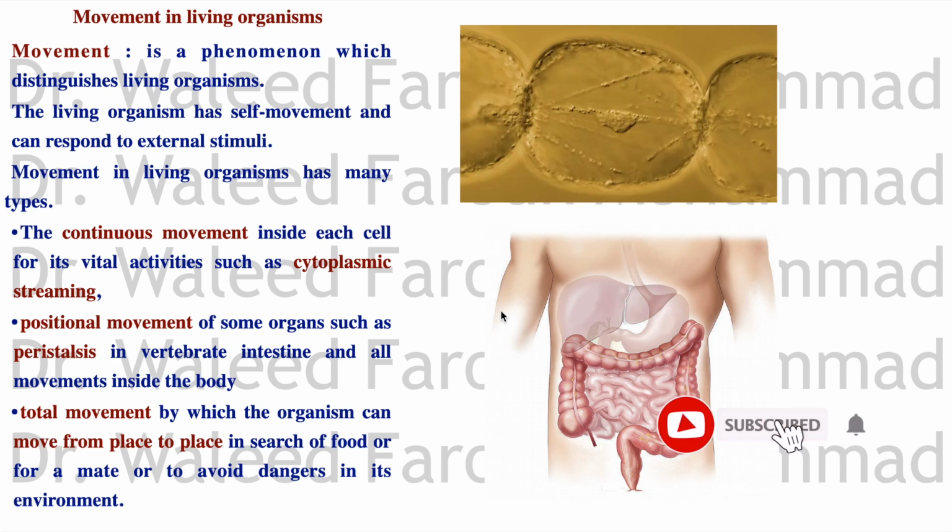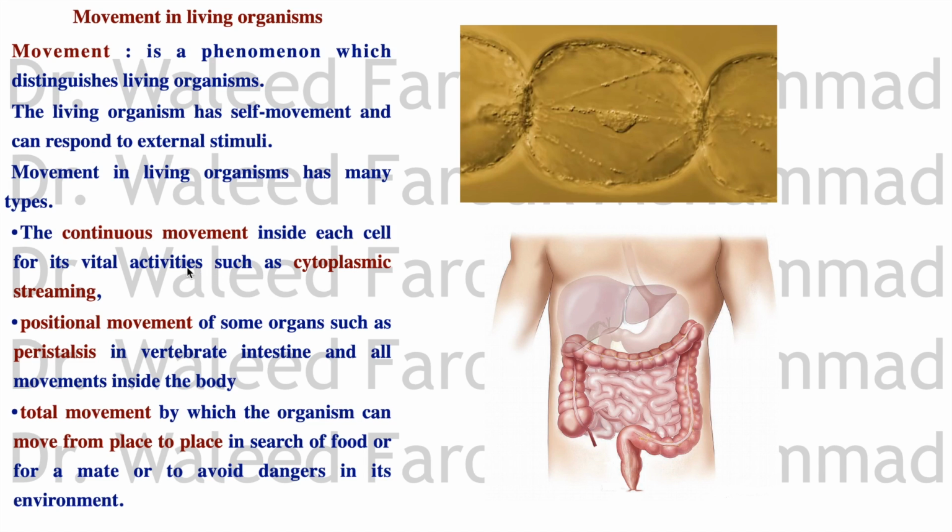Movement is a phenomenon that distinguishes living organisms. Living organisms show different types of movements, and that's why they are living. One of the characters of being alive is being able to show movement, any type of movement that can occur. We have different types of movement, like the continuous movement, and this is inside each cell.